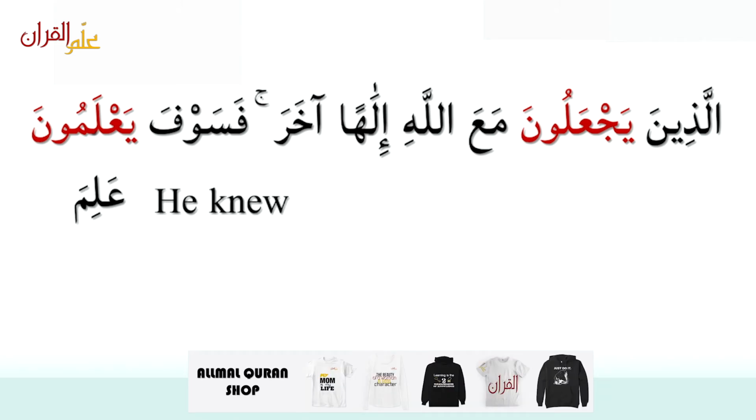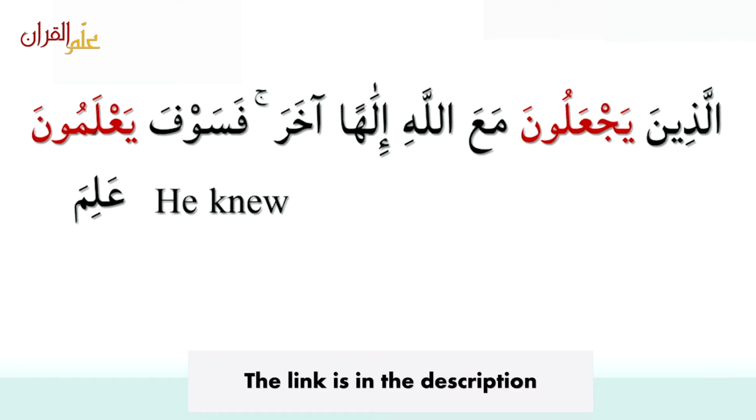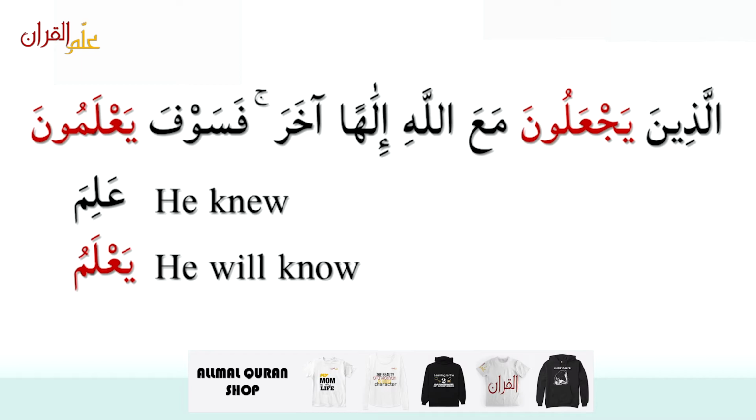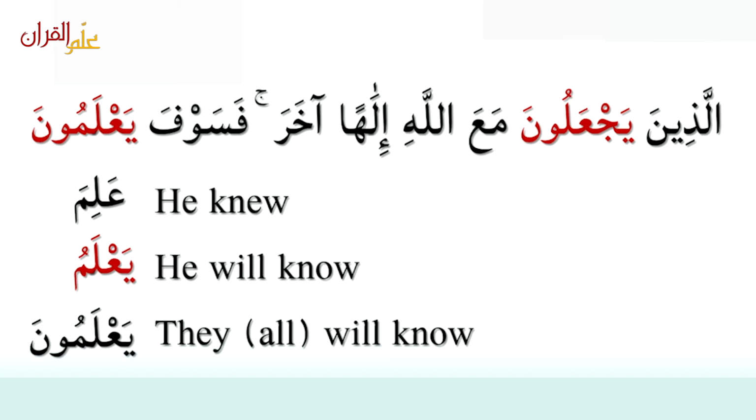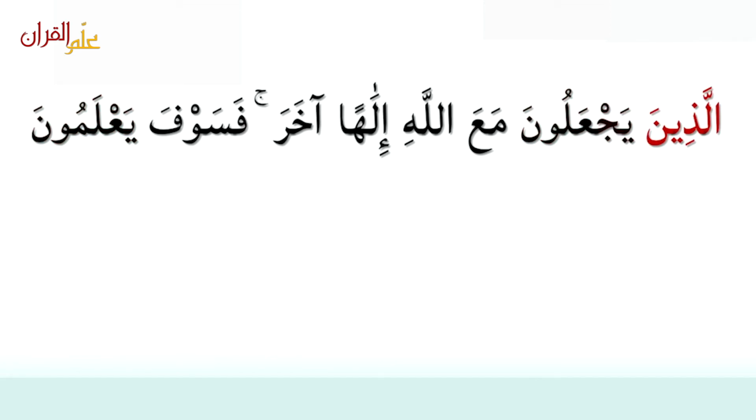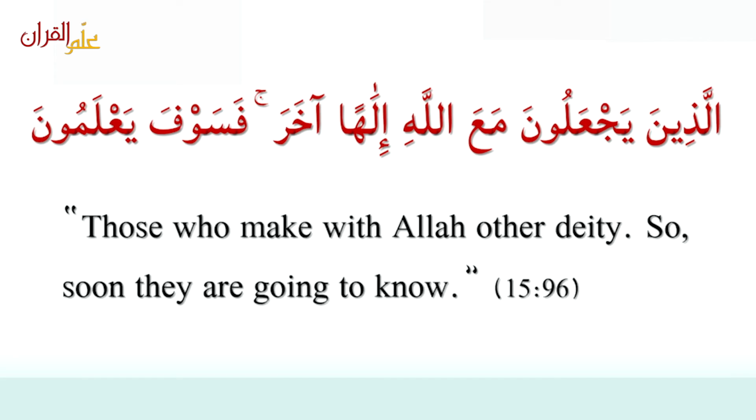And يعلمون came from the word alima. This is the past tense. Alima, he knew. And the future tense is يعلم, he will know or he knows. يعلم, this is future tense. And the jama is يعلمون, they all will know. فسوف يعلمون, soon they all are going to know. الذين يجعلون مع الله إلها آخر فسوف يعلمون. Those who make with Allah other deity, so soon they are going to know.